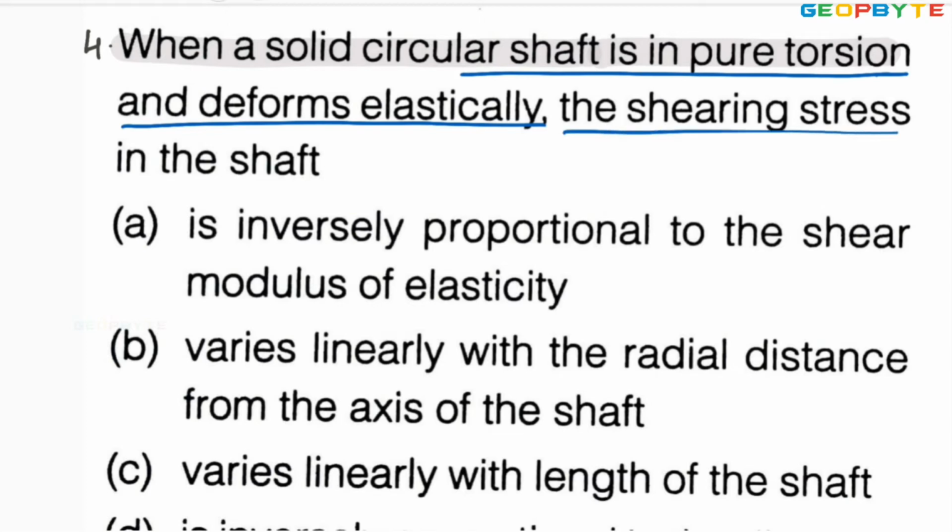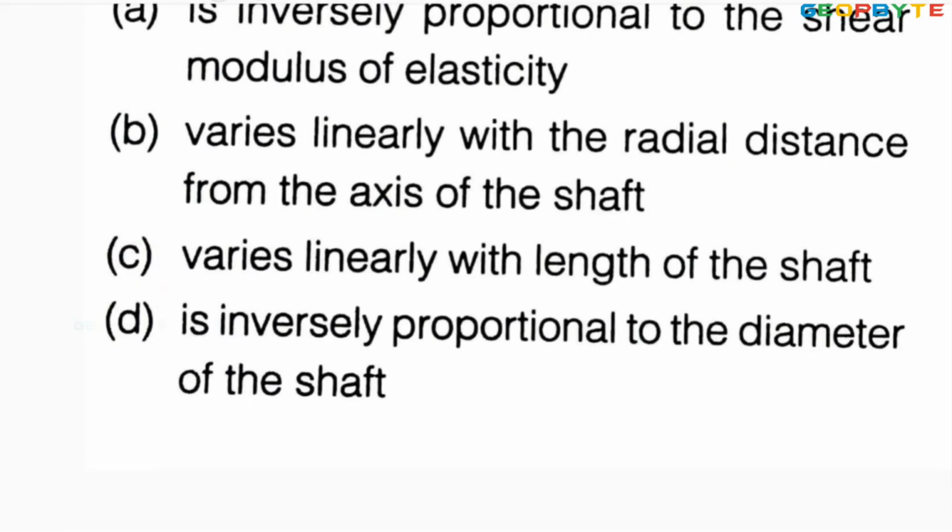The shearing stress in the shaft is given by the relation between the torque and shear stress: T by J equal to G theta by L is equal to tau by R.